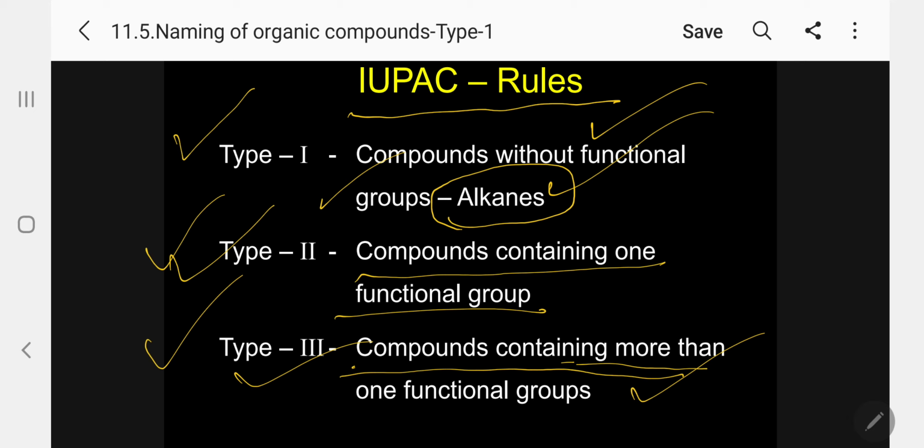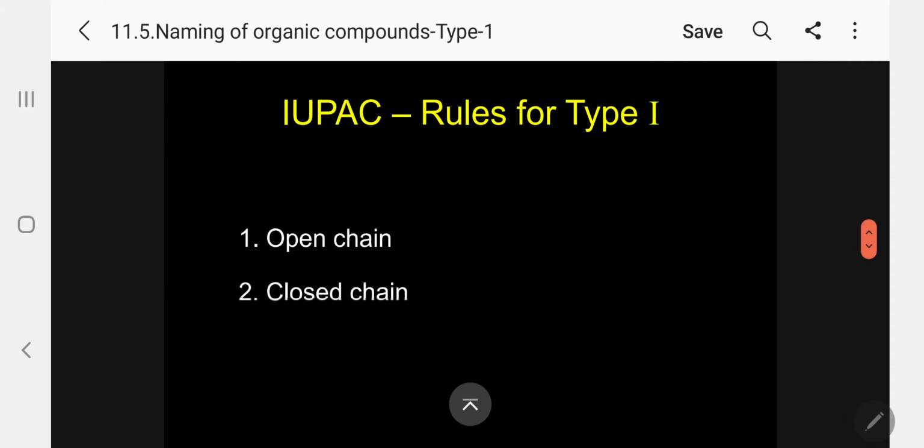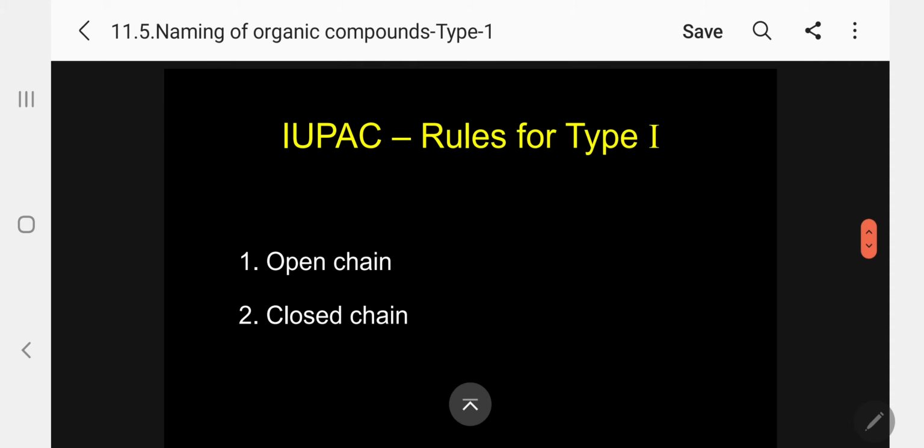Kindly follow, we are not doing any harm to the rules. We are conveniently just separating the study of compounds into 3 groups. One is without functional group, the second is only one functional group, and in the third case, more than one functional group. Let me concentrate first on compounds without functional group, that is type 1. IUPAC rules for type 1: we can apply them for open chain as well as closed chain.